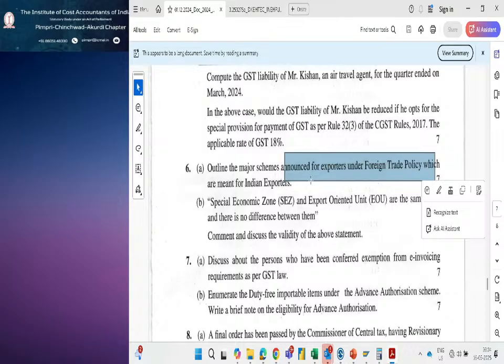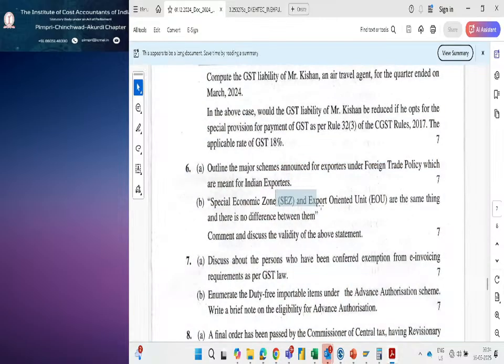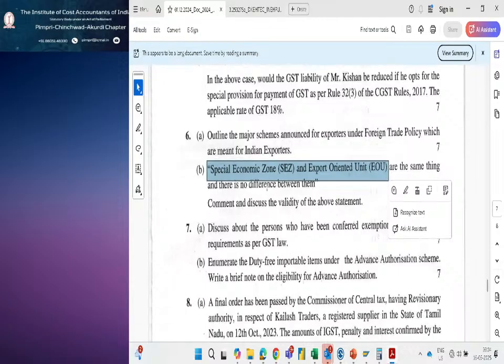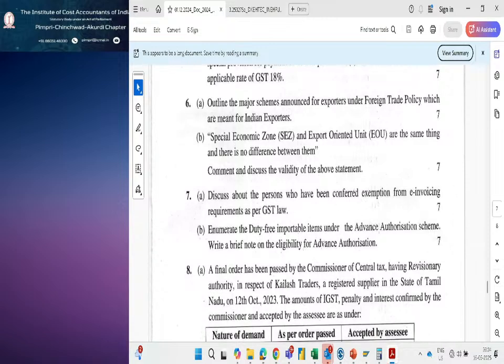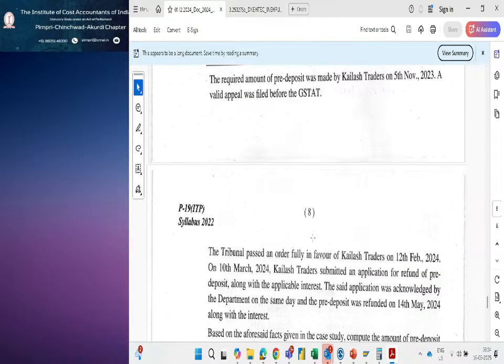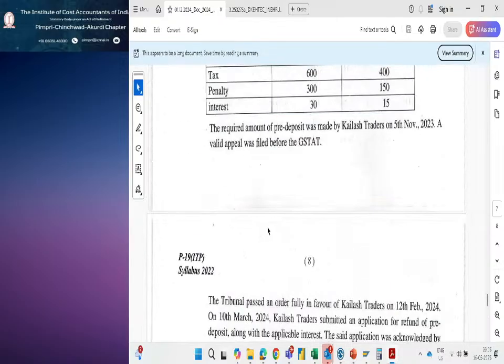What are the advance authorization scheme, DFIA, duty free import authorization scheme, and SEZ and EOU, special economic zone and export oriented units. So these are the repeated questions. We'll see e-invoicing. See again, advance authorization scheme, eligibility of advance authorization scheme. So we'll see this one.